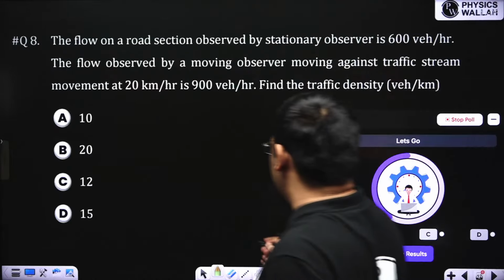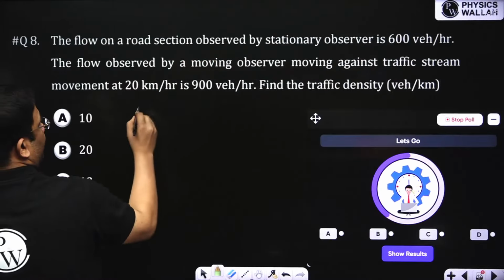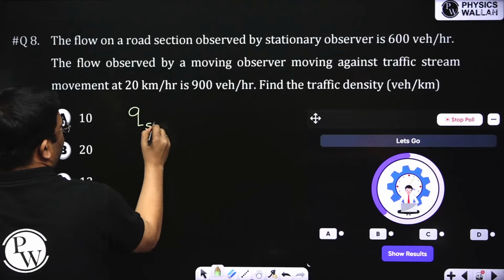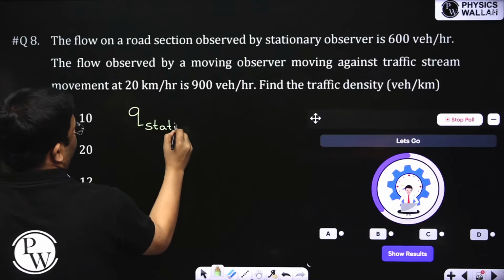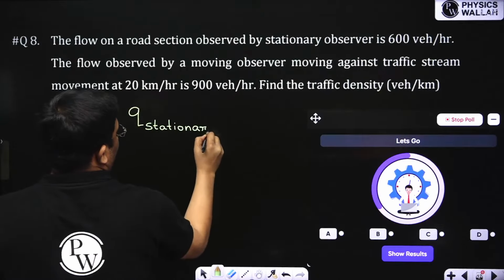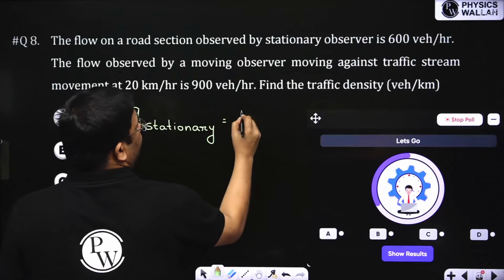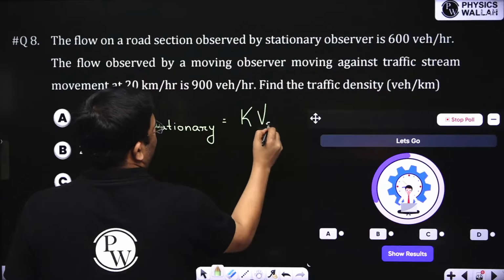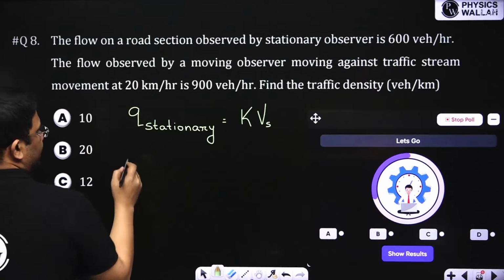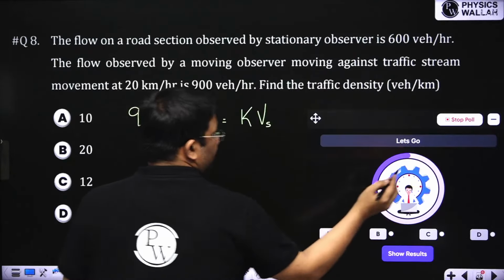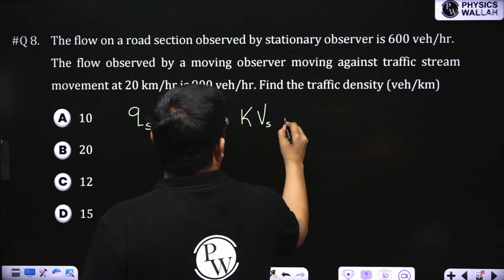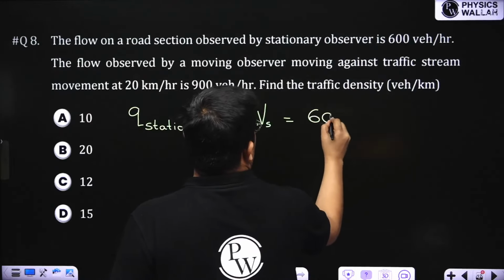So you see, yesterday I told that for a stationary observer, the equation is simply k into speed of the stream, because the observer is not traveling with any speed, and this is given as 600 vehicles per hour.